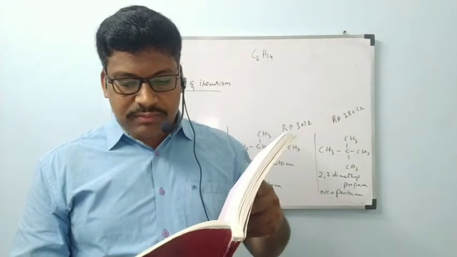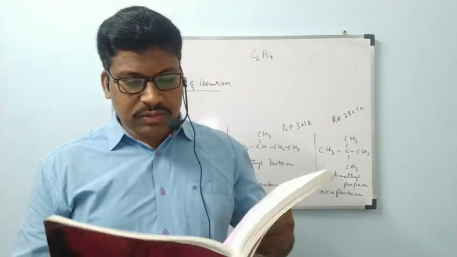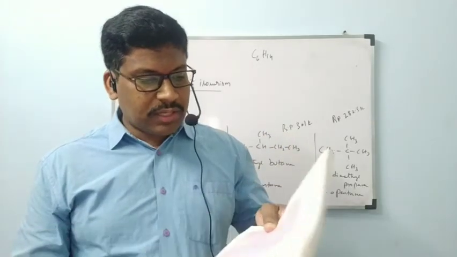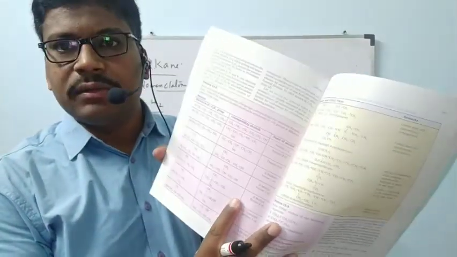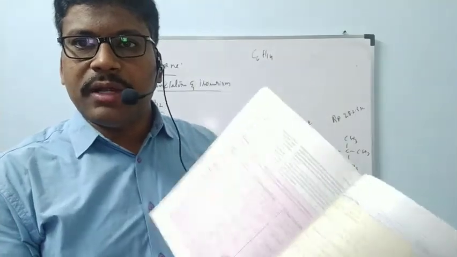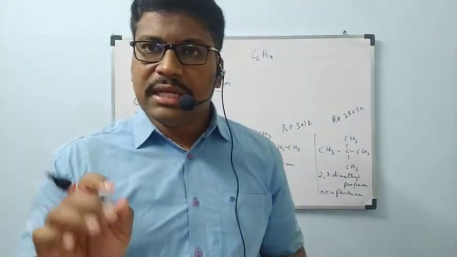Nomenclature of a few organic compounds. They gave the yellow tabular column on the right side. Now see this pink colored one, problem 13.2. Just go through problem 13.2 once. Clearly, tomorrow you can do it.